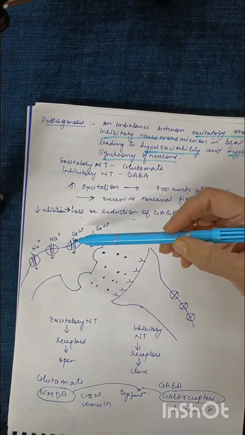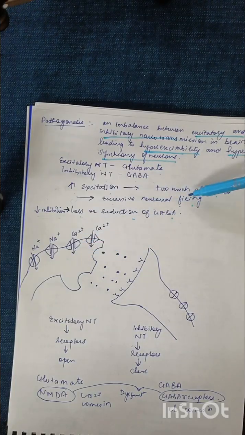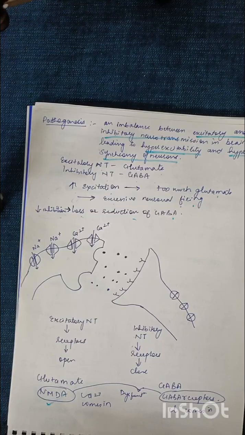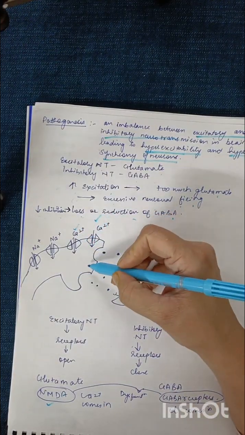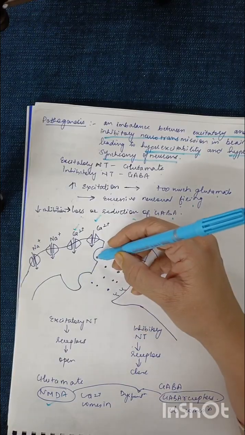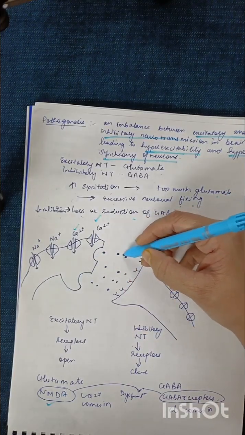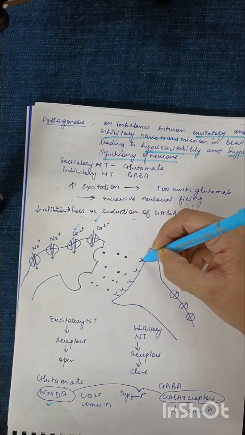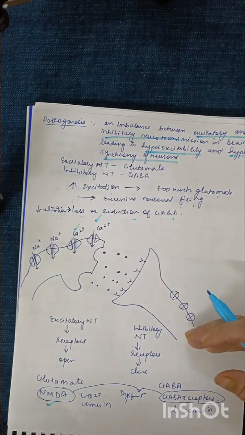Now the excitatory neurotransmitter, which is glutamate, has receptors called NMDA receptors, which release calcium. As soon as the calcium comes inside, it causes the signal to transmit, and the transmitters are received by the receptors and the signal is transmitted forward.